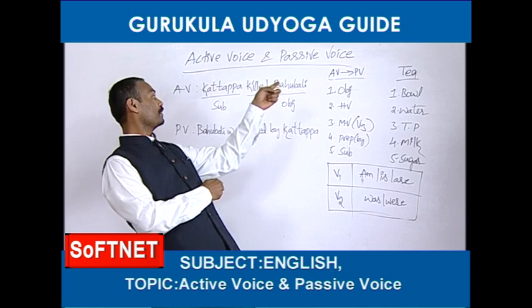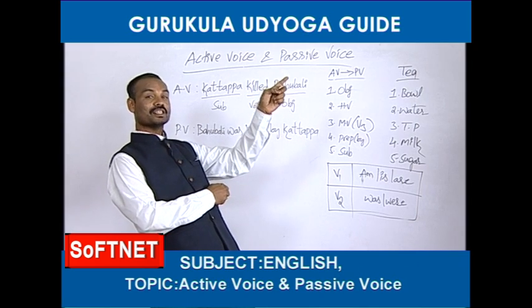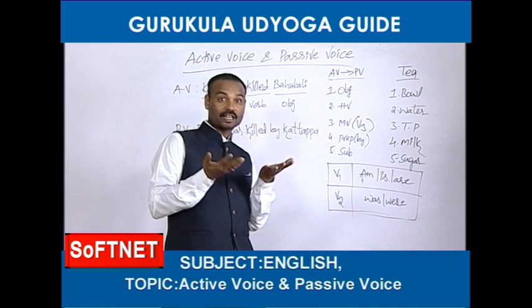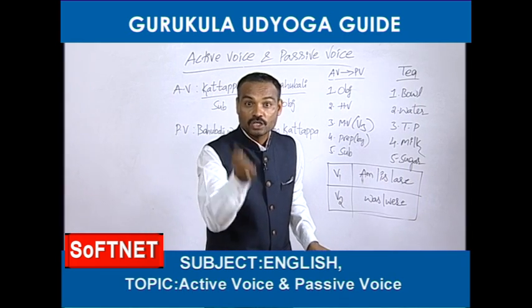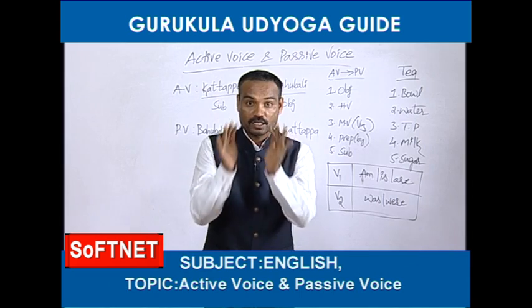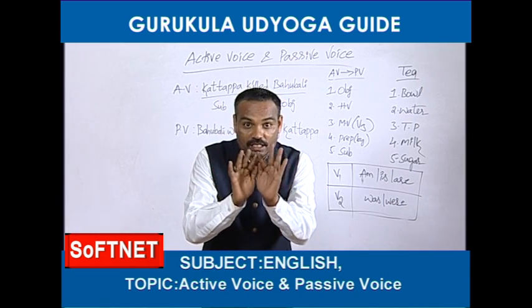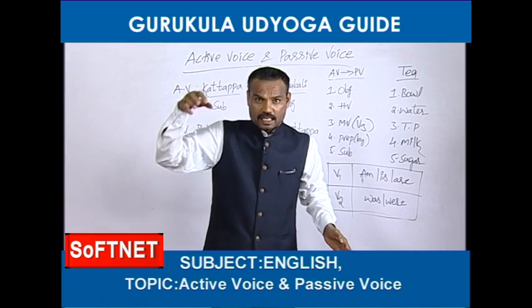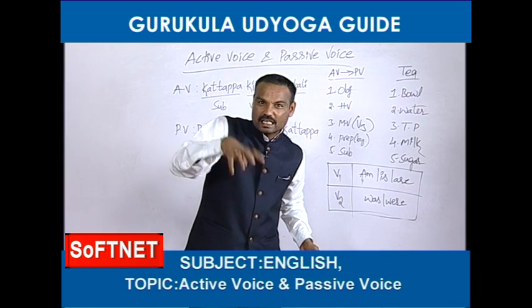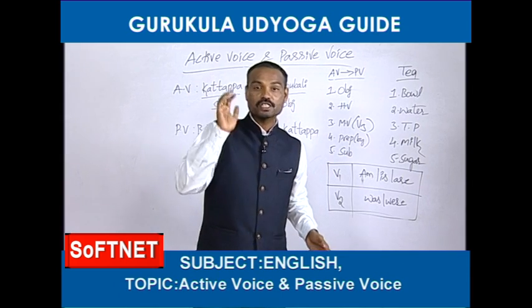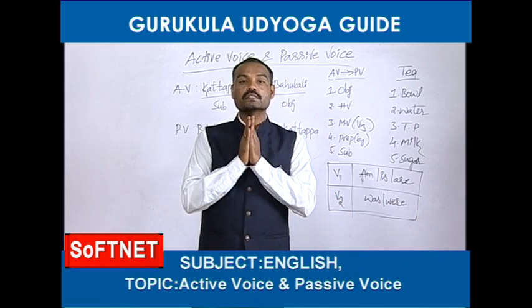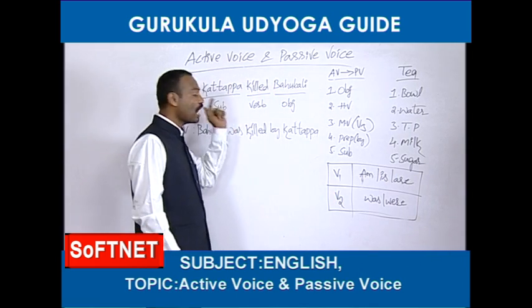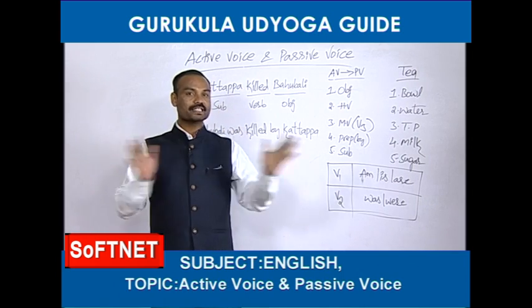See, Kattappa killed Bahubali. Is it active voice or not? Because this sentence has started with the subject. Kattappa is the subject here. Subject means the doer of the action, the person who does the work. Here, Kattappa did some work. Killing is a work, so Kattappa is the subject. This sentence has started with the subject, that's why it is called active voice. Now let's see how to change this active into passive voice.